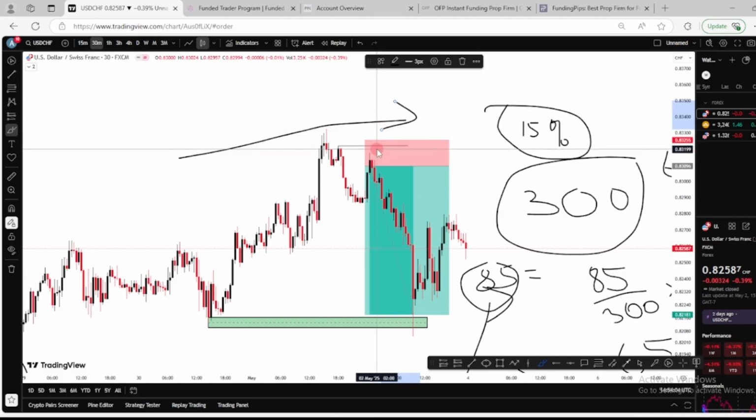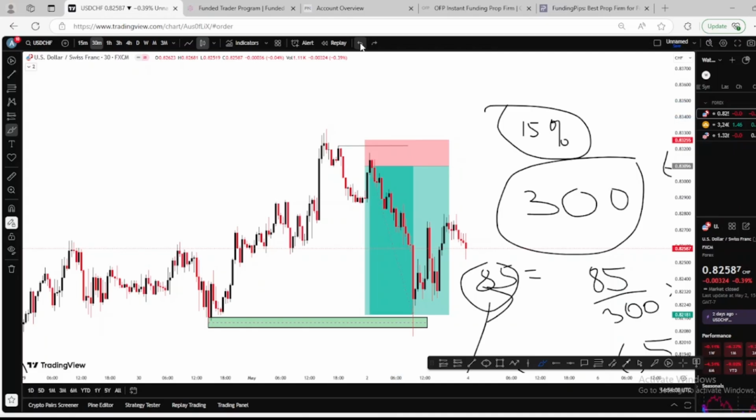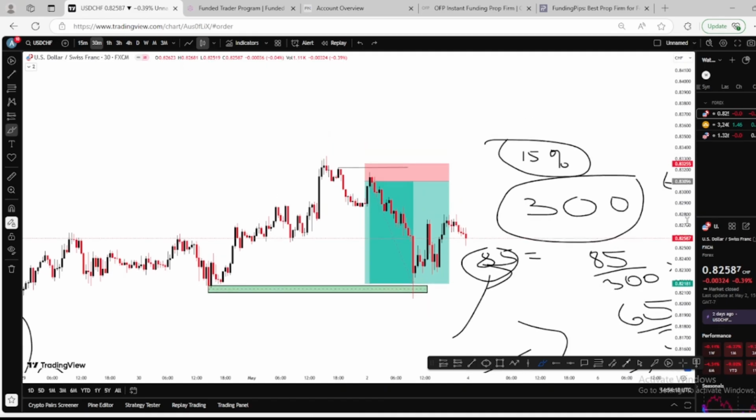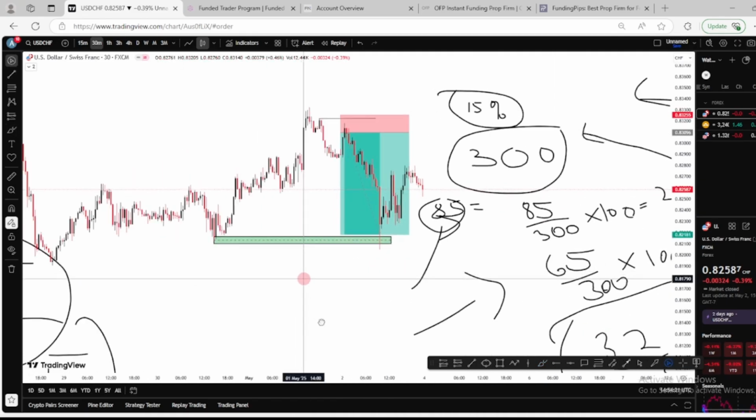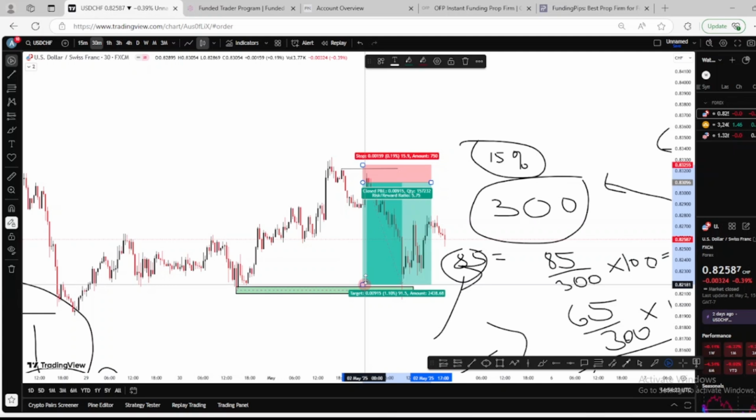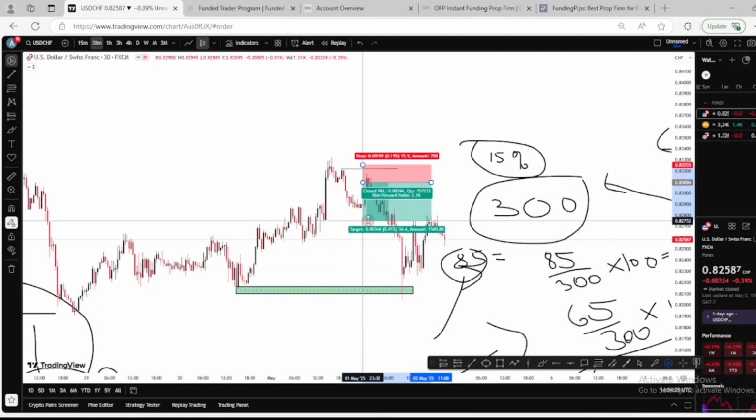All right. So if I'm entering a trade, let's say I'm taking this sell right here, I will be using a lot size which won't be more than the profit that I'm setting for the day. That is the win target. Okay. So let's say my win target is 32. So my take profit 1 is supposed to be somewhere around here, $32 or $30. Another take profit will be here. Take profit can be here.